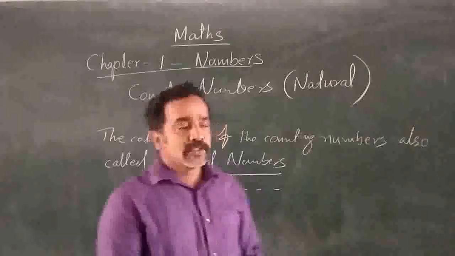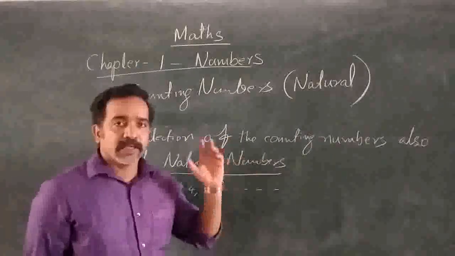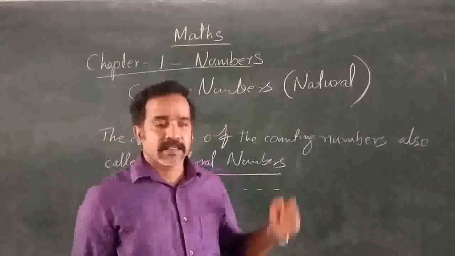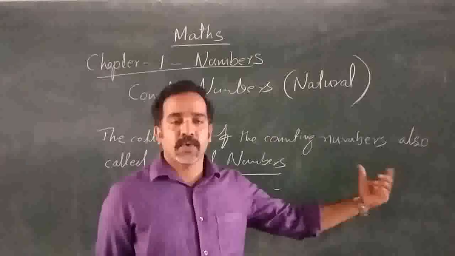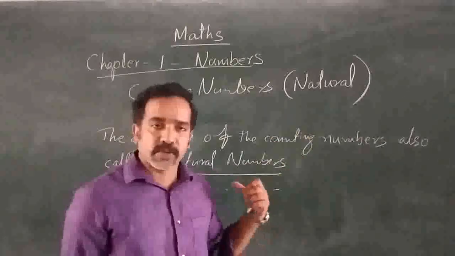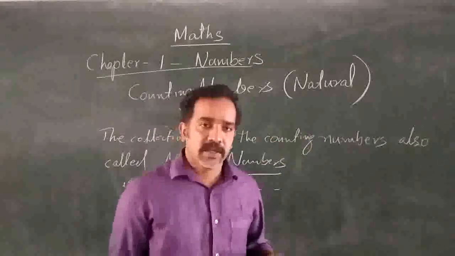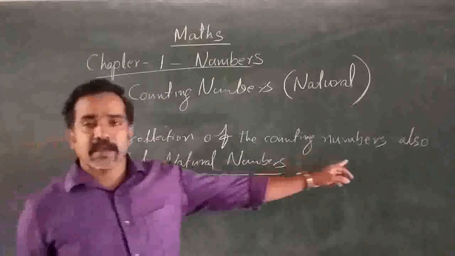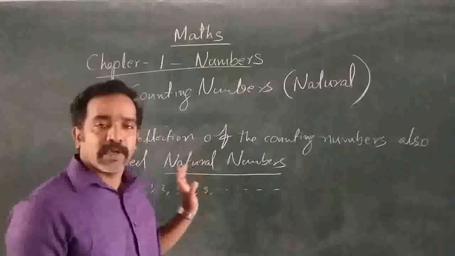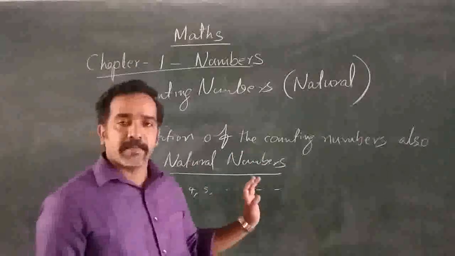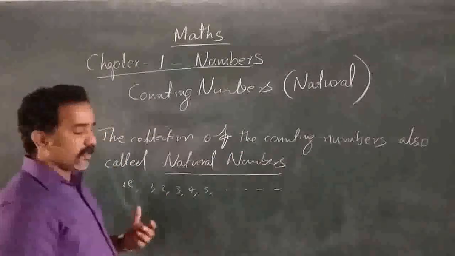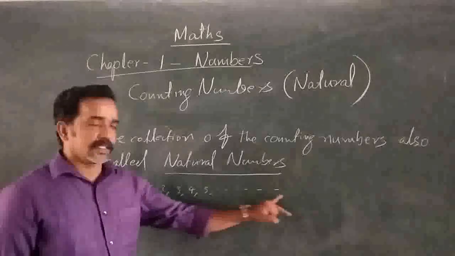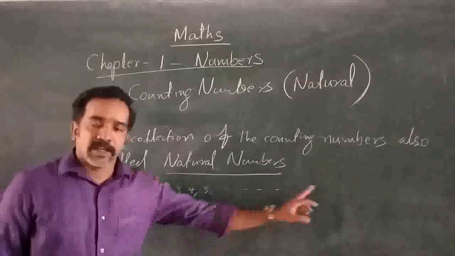When you look at natural numbers, we can define it as the collection of counting numbers. What is natural numbers? The collection of the counting numbers, also called natural numbers. They are 1, 2, 3, 4, 5, etc. And it is endless.